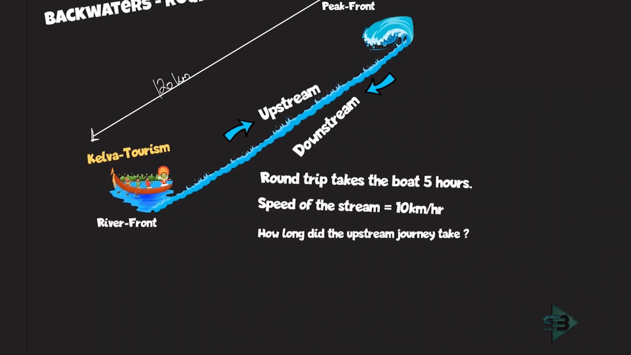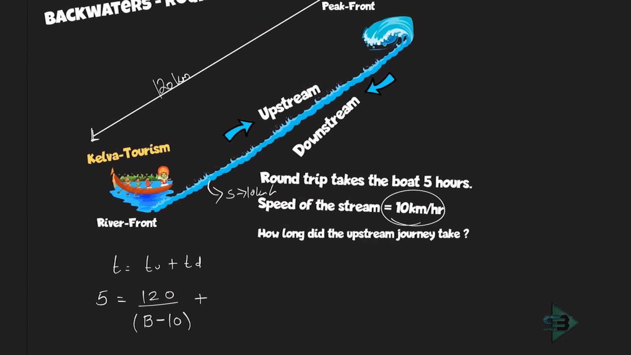So I'll start now. First, the round trip takes 5 hours. So total time is equal to time for upstream plus time for downstream. Total time is 5 hours. This 5 hours is equal to upstream time plus downstream time. So upstream, what is the distance traveled? 120. What will be the upstream speed? That will be equal to B minus S. But S is already given to me as 10 km per hour. The speed of the stream is 10 km per hour. That is given to me. So I'll write it here as B minus 10.